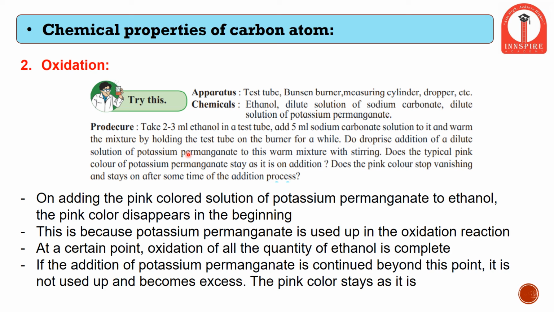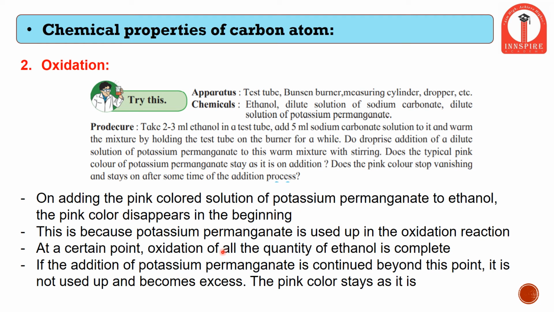So what are the observations? We will study them one by one. When we start adding potassium permanganate drop wise to the ethanol solution, the potassium permanganate is pink in color. The moment we add it to ethanol, the pink color starts disappearing. Why is the pink color disappearing in the beginning? It is because potassium permanganate readily donates its oxygen group by an oxidation reaction. The sodium carbonate accepts that oxygen group, therefore the potassium permanganate no more has its color, so it starts disappearing.